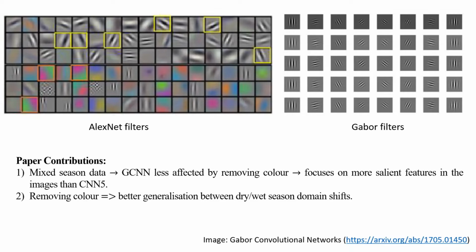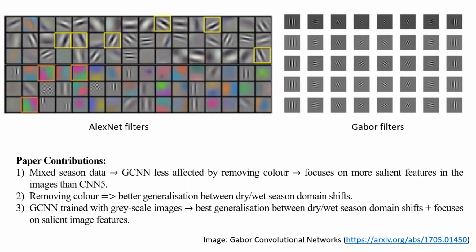Second, we saw that removing color gives better generalization between dry-wet season domain shifts. And finally, we saw that Gabor convolutional neural networks trained with grayscale images have the best generalization between dry-wet season domain shifts and again focus on salient image features.